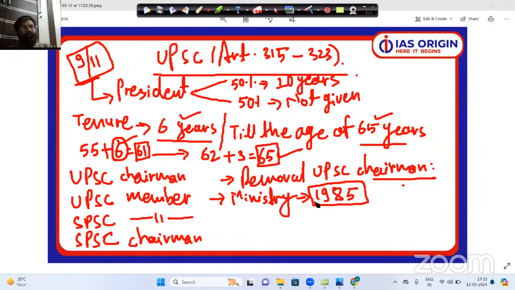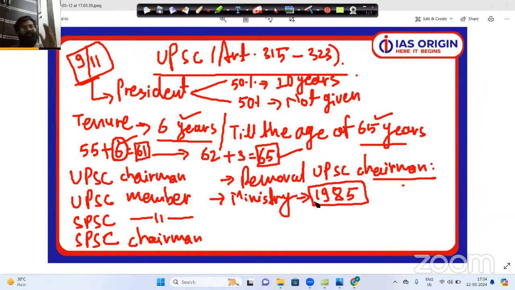No, this is the twist here. Please try to understand these two things: one is similar and the second one is not. The appointment process of UPSC members and state PSC members is completely different, because the UPSC members are appointed by the President of India on the advice of the Prime Minister and Central Council of Ministers.